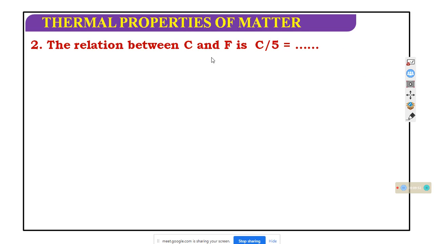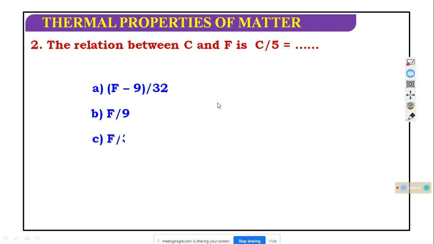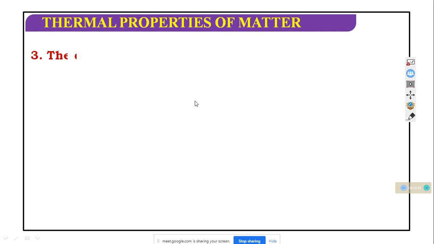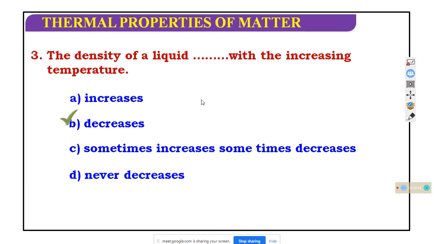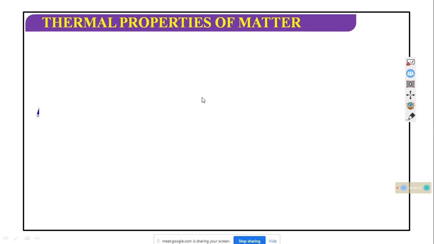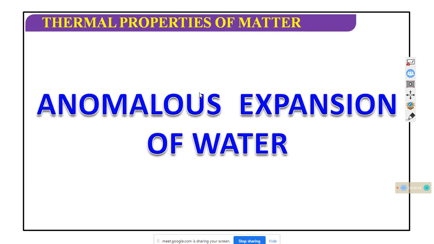The relation between C and F: C by 5 equals, option A, oh sorry, F minus 32 by 9. The density of a liquid with the increase of temperature will be decreasing. Next one, anomalous expansion of water.